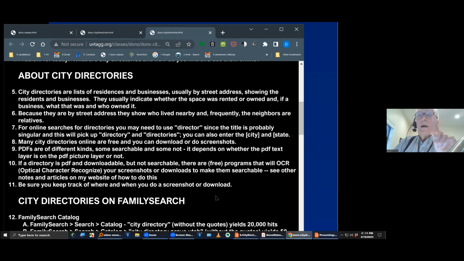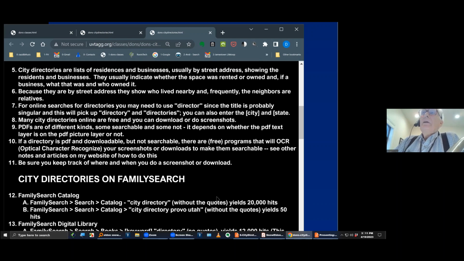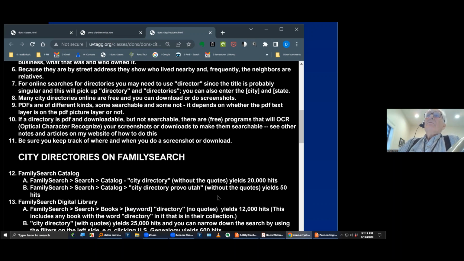But there are free programs, and there's another whole story about how you do that. There are other notes of mine on my website that will tell you how to convert that and put the text layer on top of it so that it becomes searchable.